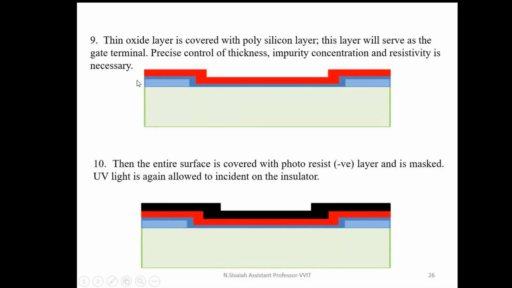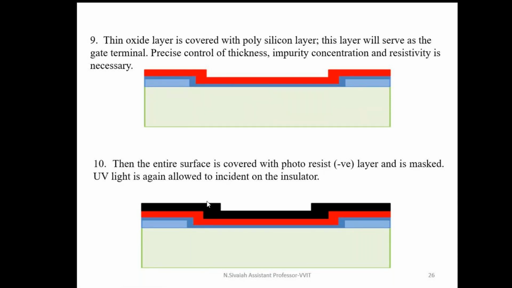Again, the thin oxide layer is covered with a photoresist layer. This photoresist layer is used for forming a gate terminal. To form a gate terminal, I require only some portion. Again, here also I am using photolithography. Photolithography again means forming a photoresist layer, forming a photomask. After that, UV rays exposure. After that, the entire substrate is dipped into hydrochloric acid and hot acid. The portion is removed only.